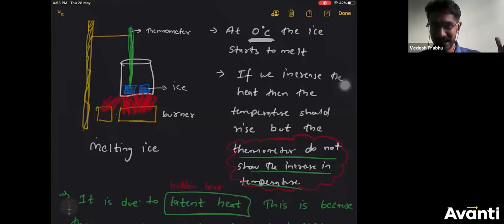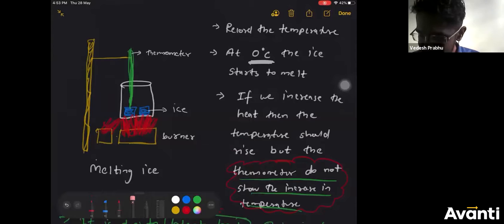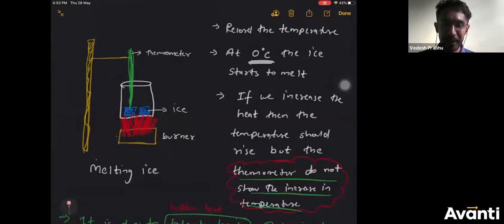So I will explain the entire experiment again from the beginning. Watch carefully. I took this apparatus, which is used for melting the ice. I took the ice in the beaker. As you can see, I attached a thermometer, provided a burner and a stand, everything. First, I'll increase the burner and record the temperature. At 0 degrees Celsius, we observe that the ice starts to melt, because that is the melting point of ice.